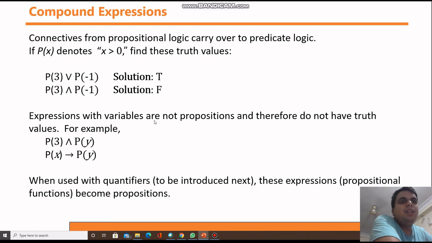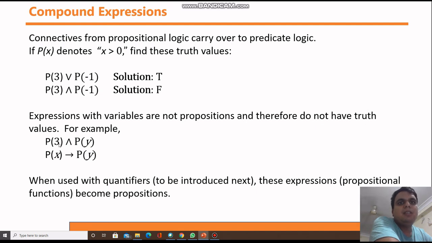Expressions with variables are not propositions. We already know if variables are involved in the statements or in the mathematical logic, then that will not be a proposition, and therefore does not have a truth value.